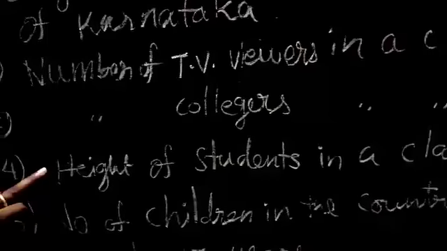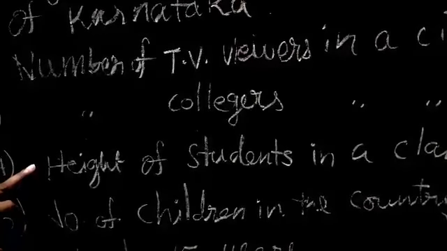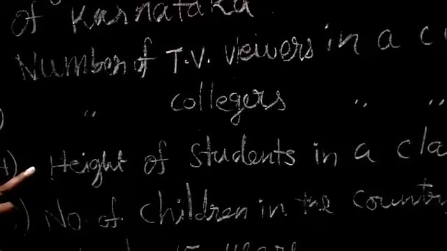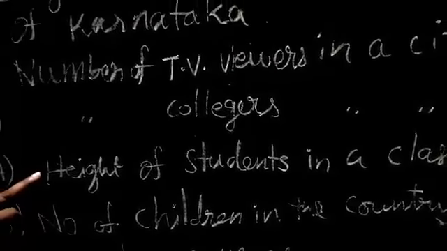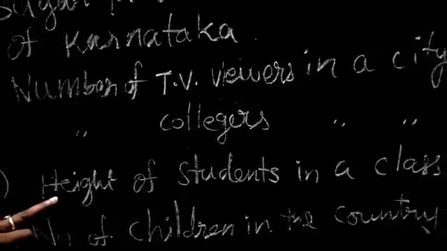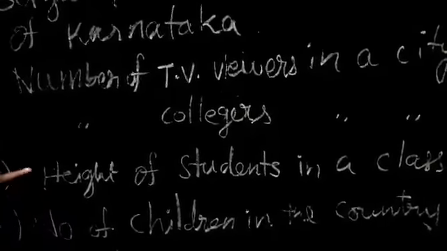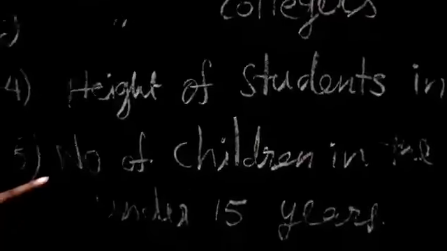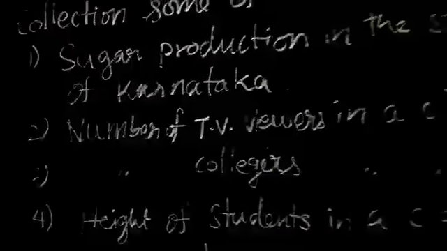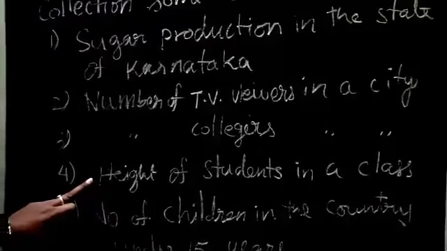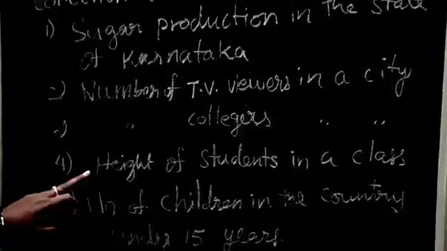This is the only one that is primary data, because who is going to check the students list, they are going to check the height of the students directly, so this is primary data. The other things are secondary data. Fifth one, number of children in the country under 15 years. So without the fourth one, the remaining all are secondary data. Only the fourth one is primary data. You can write your own example also.